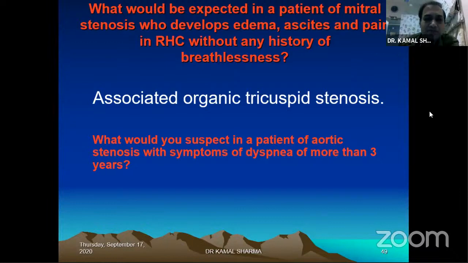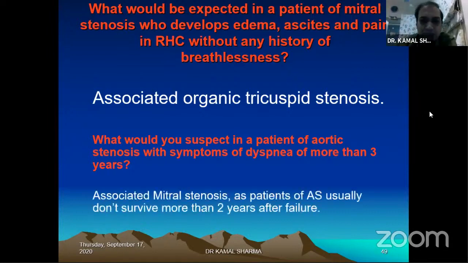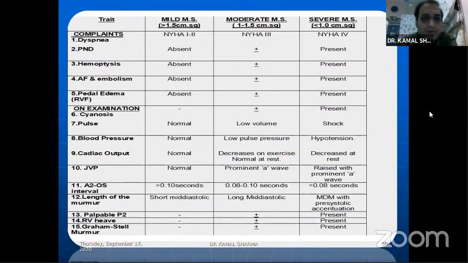Again, same question. A patient of aortic stenosis who's been having dyspnea for more than 3 or 5 or 7 years, what do you suspect? It's a silent mitral stenosis, which is present and is masked by the aortic murmurs predominantly, and the silent MS is on the back, and that's protecting him.